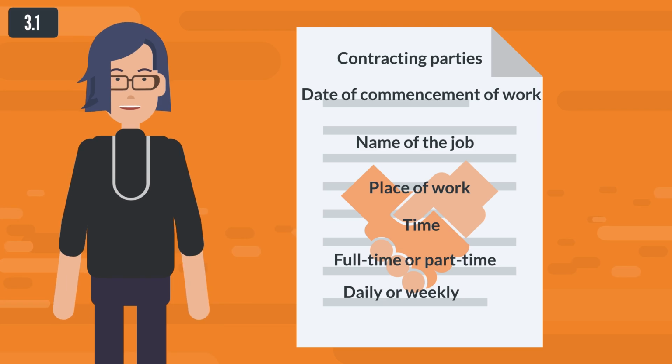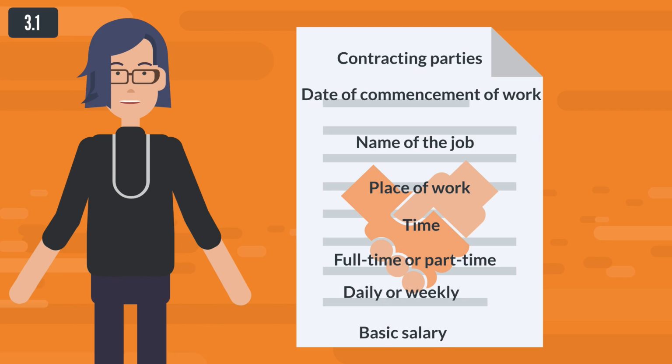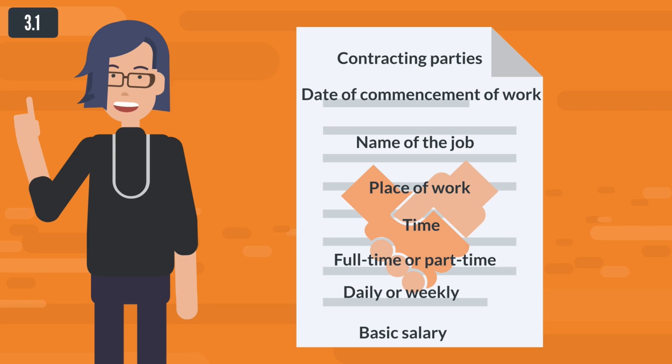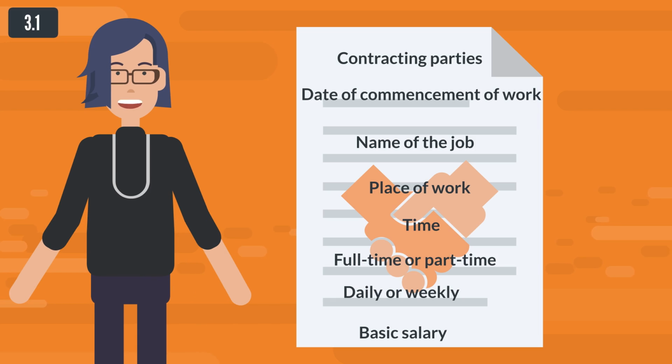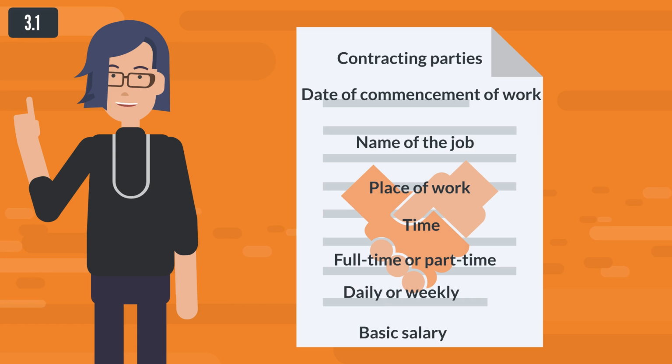A provision on the amount of the basic salary of a worker in euros to which he is entitled to perform work under a contract of employment and of any other payments. A provision on the other components of the salary of a worker, the payment period, the payment date and the method of payment of wages. The provision on annual leave or the method of determining annual leave. The length of the notice periods.